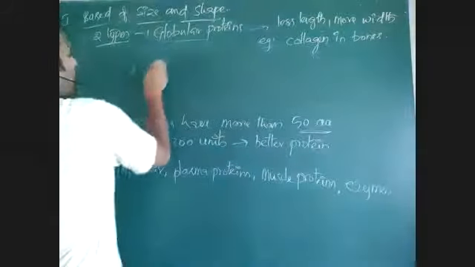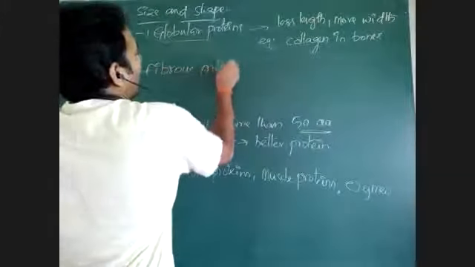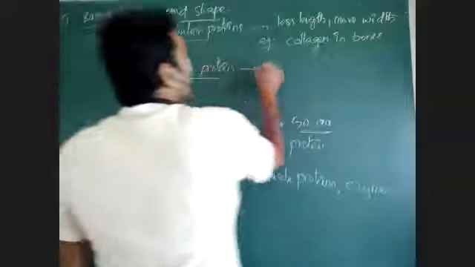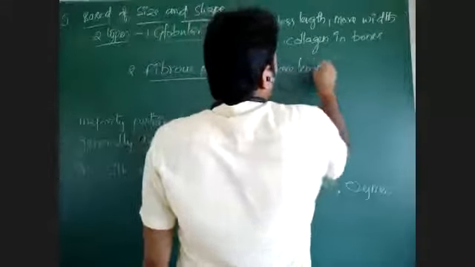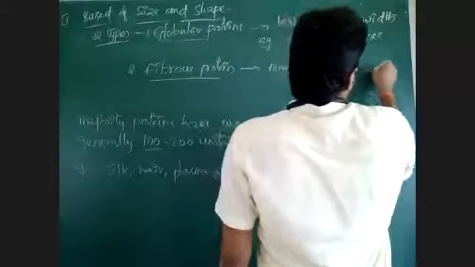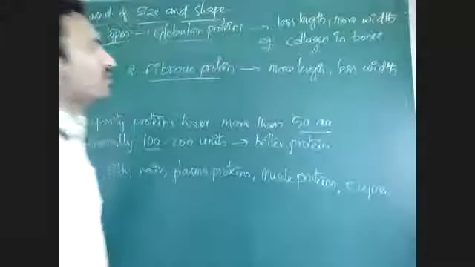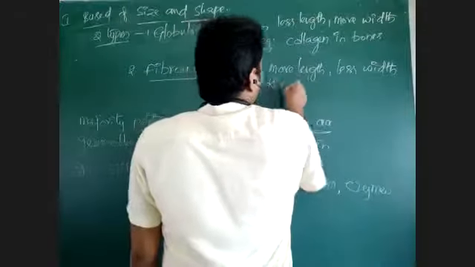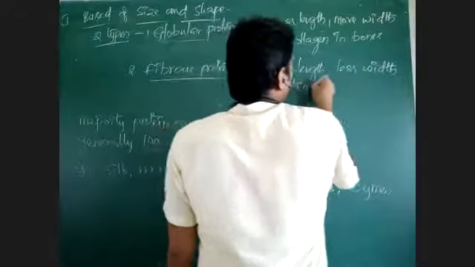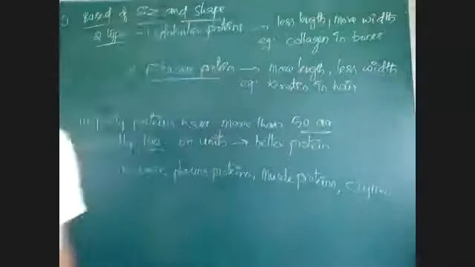Second one is fibrous protein. Fibrous protein has more length, less width. Width is less and length is more. That means elongated structures, fibrous-like structures will come, like keratin. Keratin is present in hair. In hair there is a protein called keratin.